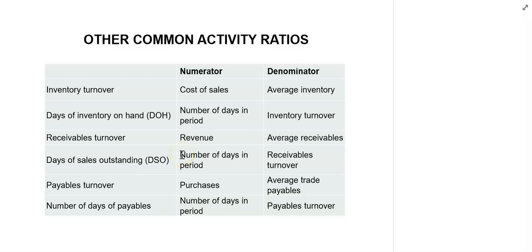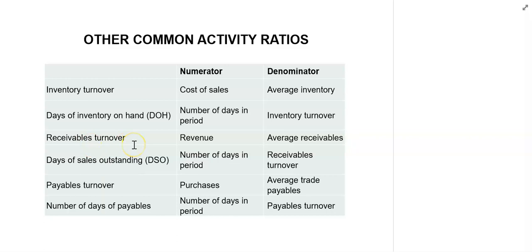Receivable turnover is calculated as revenue divided by average receivables, and again, the higher the receivable turnover, the better it is. It measures how quickly the firm is able to receive cash from its customers on credit sales.